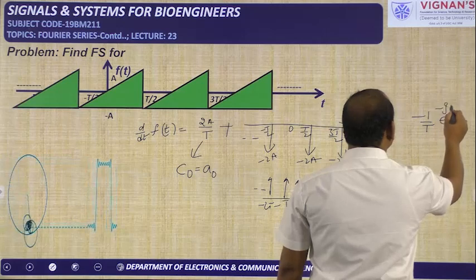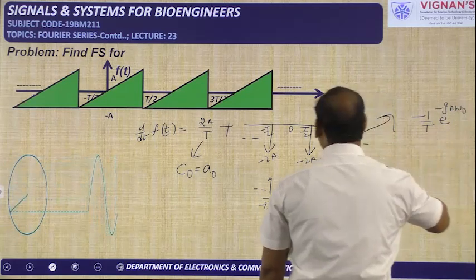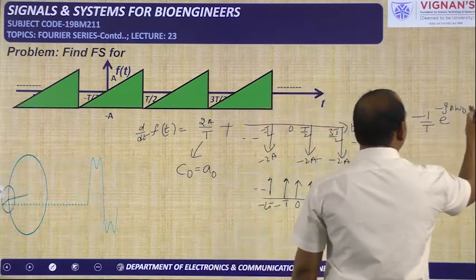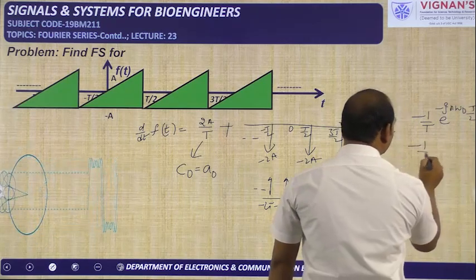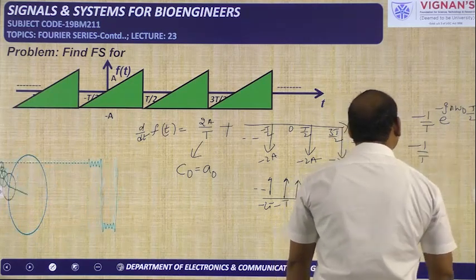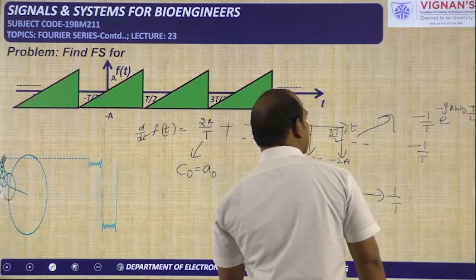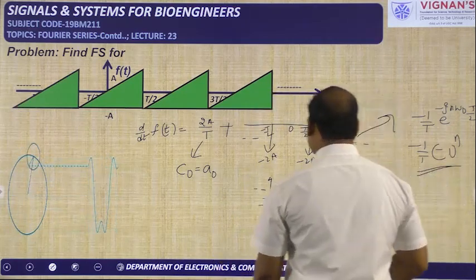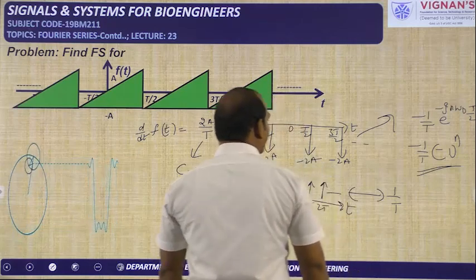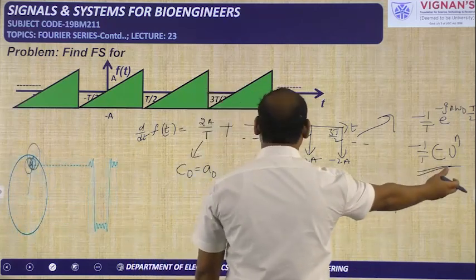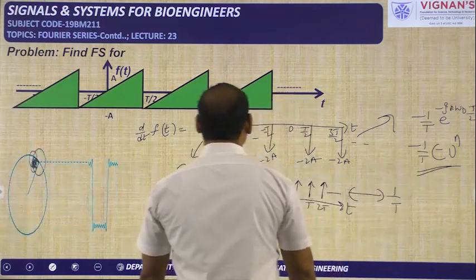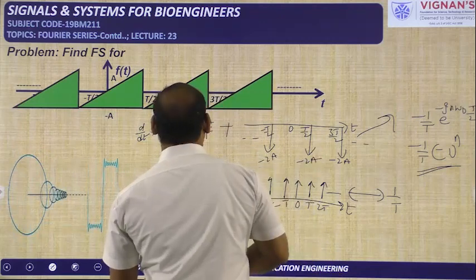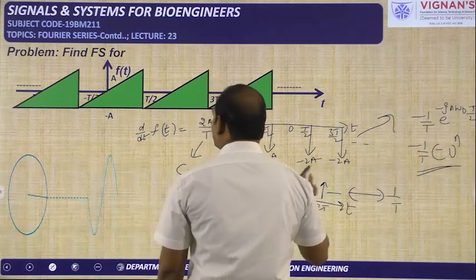So e power minus j n omega naught into how much shift is there, capital T by 2. And already we know the value of e power minus j n omega naught into T by 2, that is cos n pi, that is minus 1 whole power n. In previous problems we already did that. Okay, so this is the coefficient value for this particular impulse train.